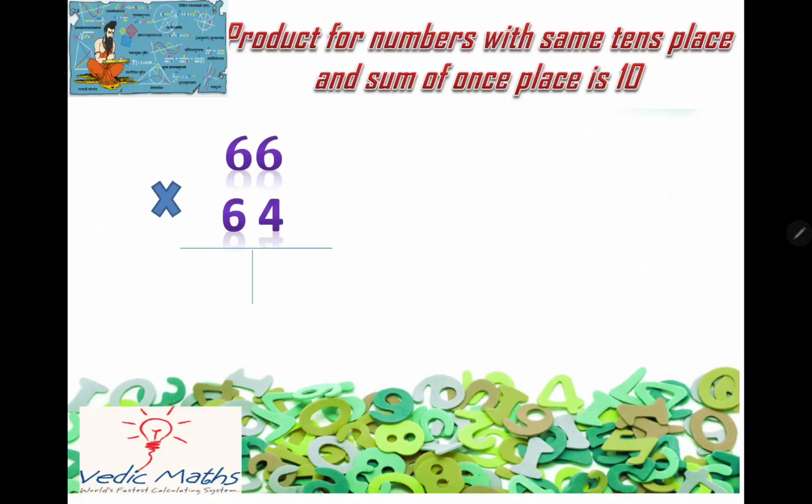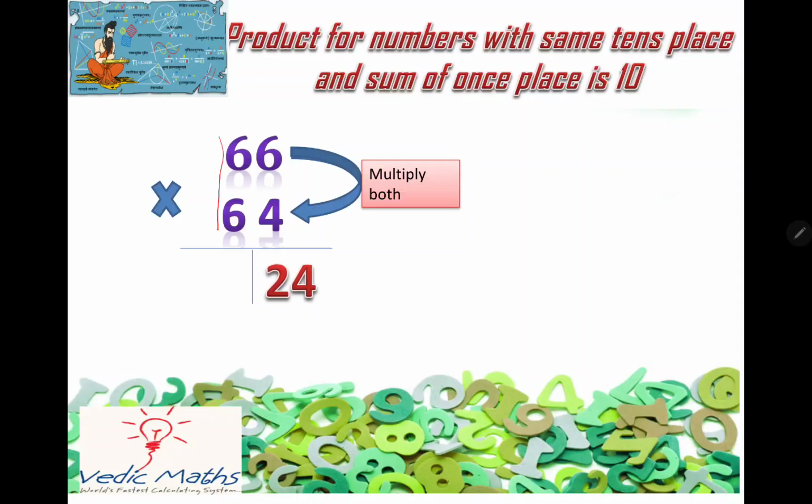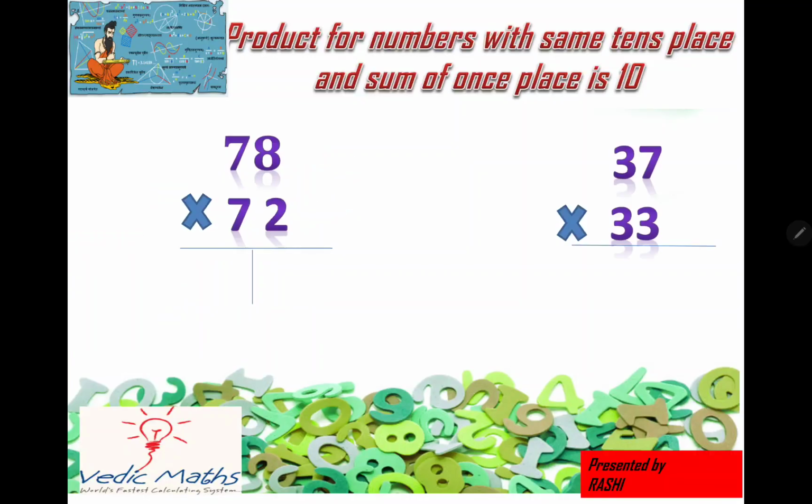Let us see a few questions. Suppose this is a question: 66 into 64. Clearly the tens digit is the same and the sum of the ones digit is 10. First step, I will multiply these two ones digits. 6 4s are 24. So 24 will come here. Now what comes after 6? 7. 6 sevens are 42, which will fill this part. So my answer will be 4224. Isn't it very easy?